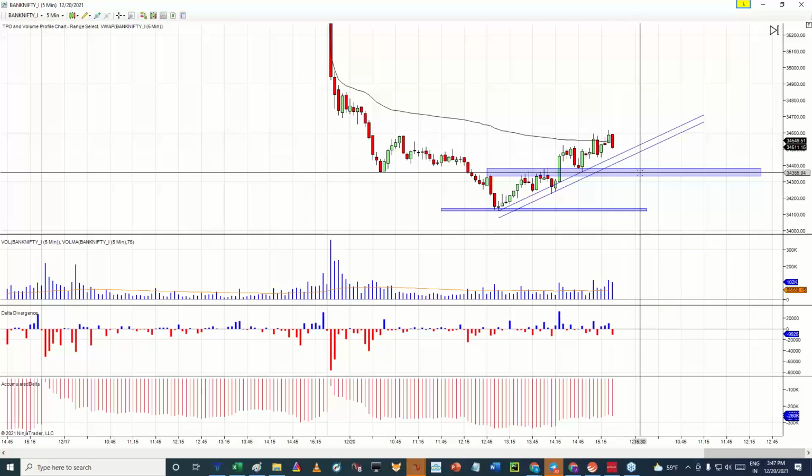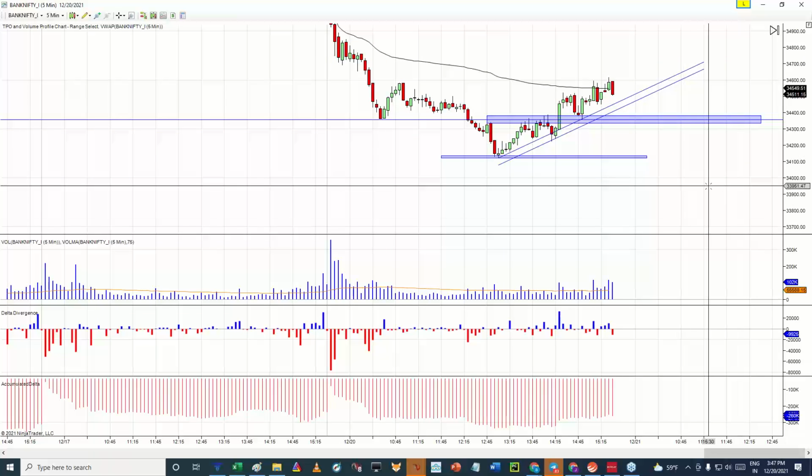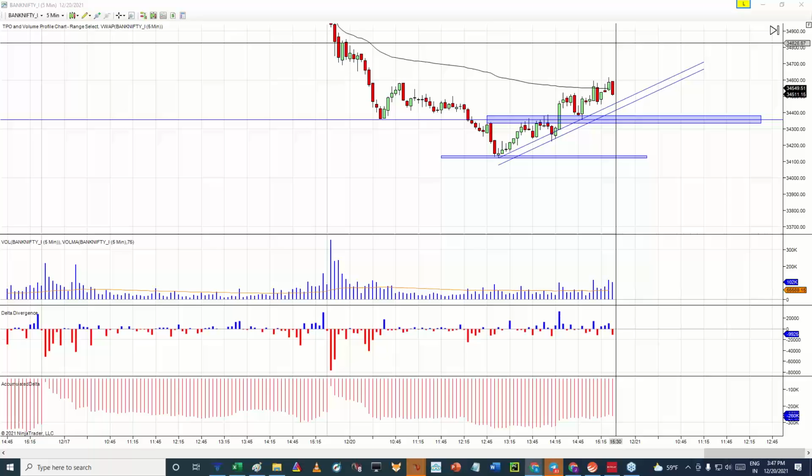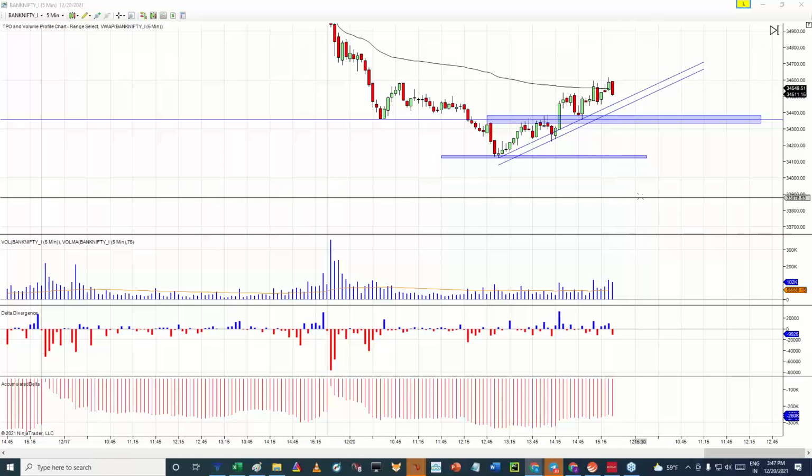then there should be a possibility for prices to retest this new intraday demand zone which is created by Bank Nifty. And once this zone also gets broken with volume, we can expect prices to reach around the lowest price of the day, and then later on we can expect prices to reach around 34,000 as well, right? So that can become a highly likely possibility for Bank Nifty, right?